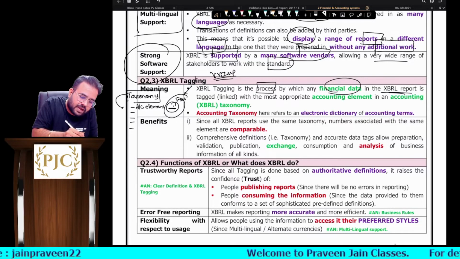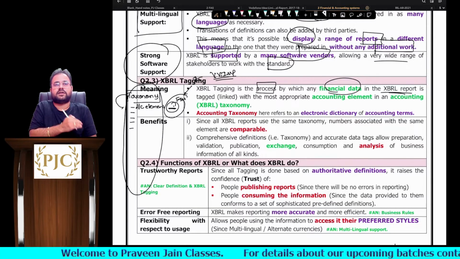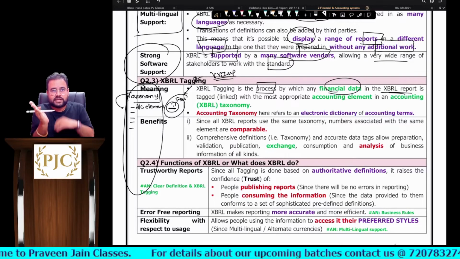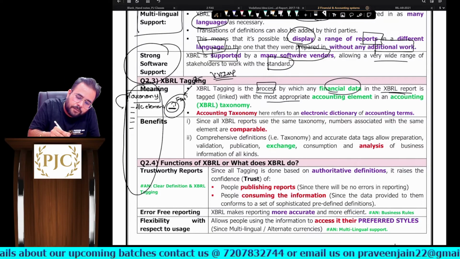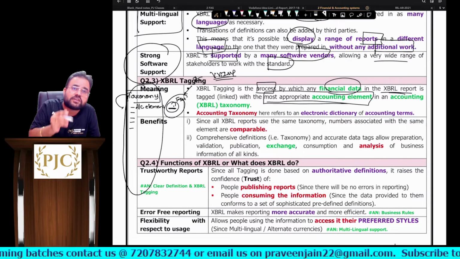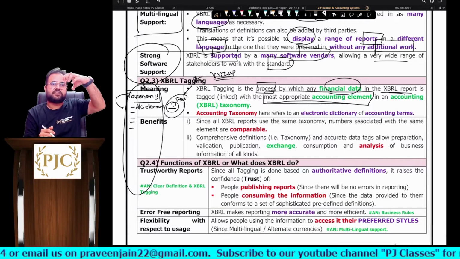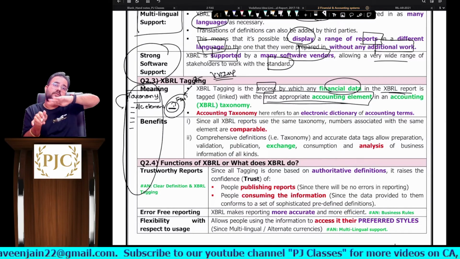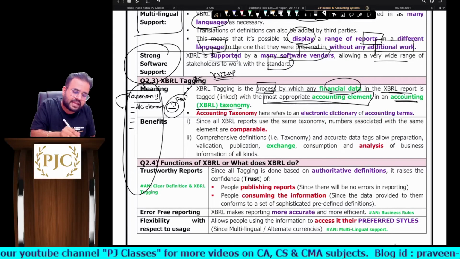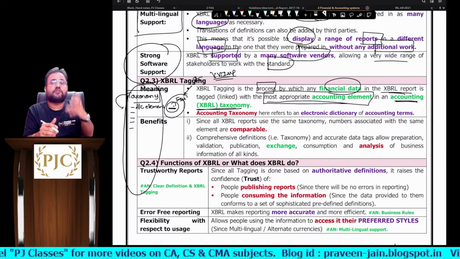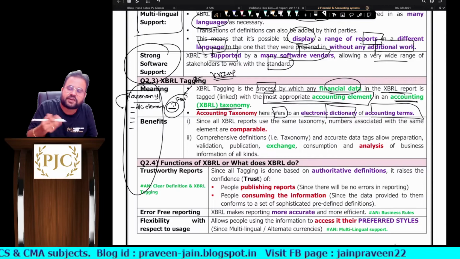So this is income tax refund. There are various terms used in the accounting dictionary, or taxonomy, sir. So financial data has to be tagged with the most appropriate accounting element. Why are we using the words most appropriate? Because there are various terms. You have to select the right term, sir. So financial data has to be tagged or linked to the most appropriate accounting element or term in the accounting taxonomy. Agreed? And what do you mean by accounting taxonomy? It refers to an electronic dictionary which defines accounting terms.